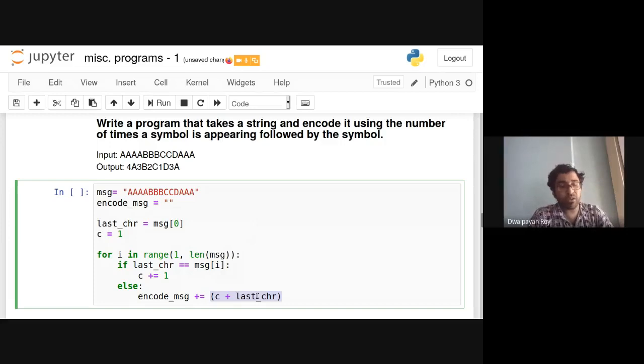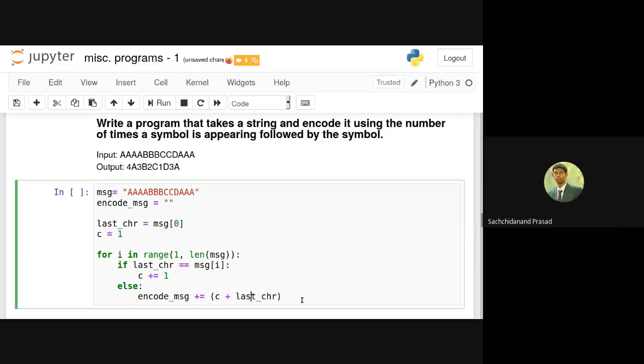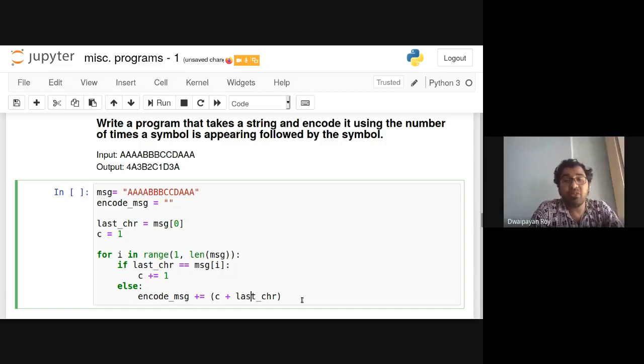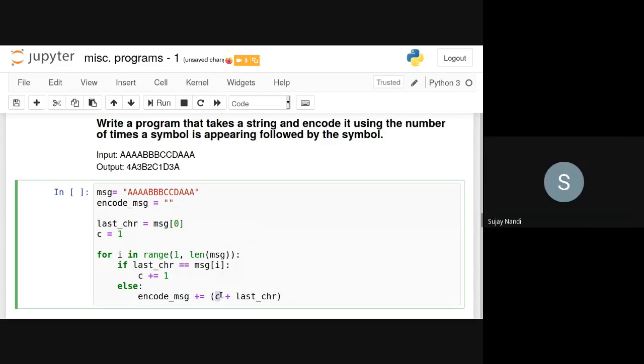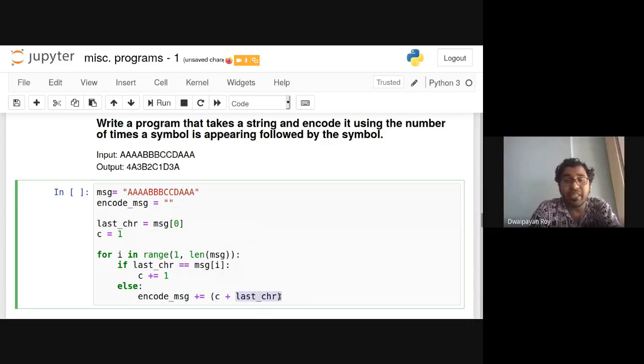Can you see some errors, some syntax error here? It's not valid. Can you say why? Anyone? C is an integer. Correct. Very good. C is an integer. Exactly. And this is a string.